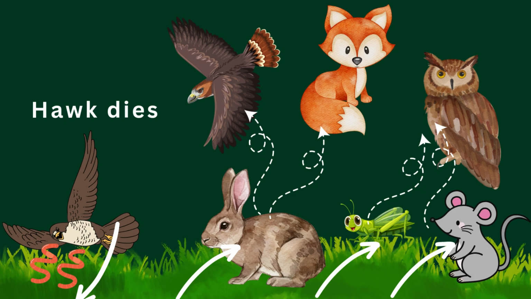Here by pictures, those animals, the rabbit, grasshopper, and mouse, eat grass, so they get energy from the grass. The energy transfers from the grass to them, and then they are eaten by many animals like the owl, the fox, the eagle, or the hawk. So the energy transfers to those animals. After a hawk dies, for example, what happens? Yes, there are decomposers that decompose their bodies and return the nutrients to the ecosystem. So the energy remains the same in the ecosystem.